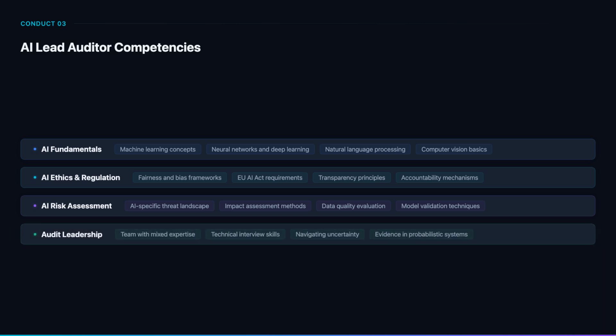Audit leadership for AI audits presents unique challenges. You may need to manage a team with mixed expertise, including data scientists and traditional auditors. Technical interviews require asking the right questions without being a subject matter expert in every AI technique. You must navigate uncertainty since AI is an evolving field with evolving best practices. And you must understand what constitutes sufficient evidence in probabilistic systems where outputs are inherently variable.